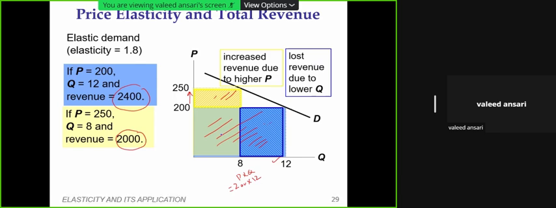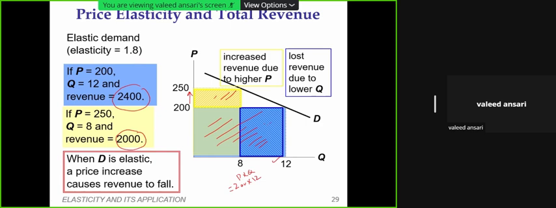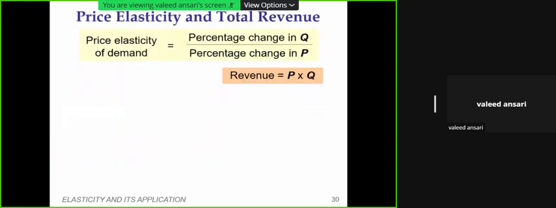So because of the increase in the price, if demand is elastic, total revenue will fall, because the effect of the quantity is greater than the increase in price, and therefore it will pull down the total revenue. You can work out the other side, the fall in price, the same way.